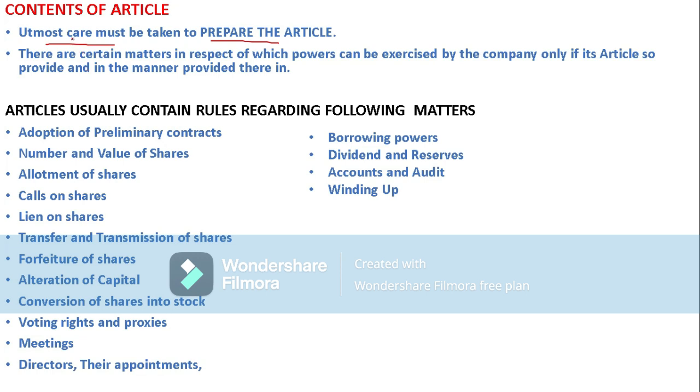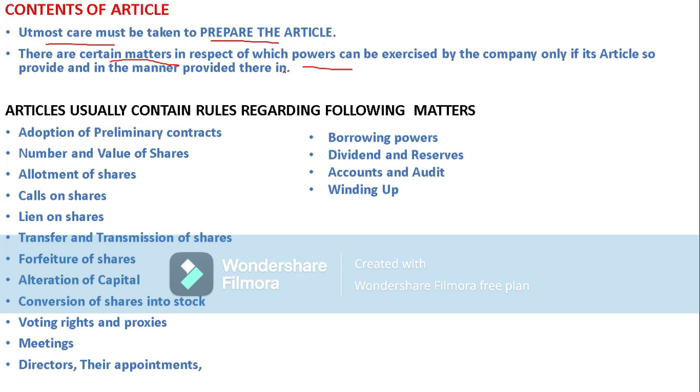So they should take care. Utmost care must be taken to prepare the articles of association. There are certain matters in respect of which powers can be exercised by the company only if its articles so provide, and in the manner provided therein. In internal management there will be many matters and issues.